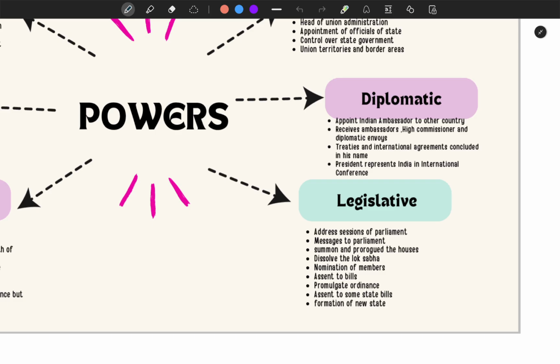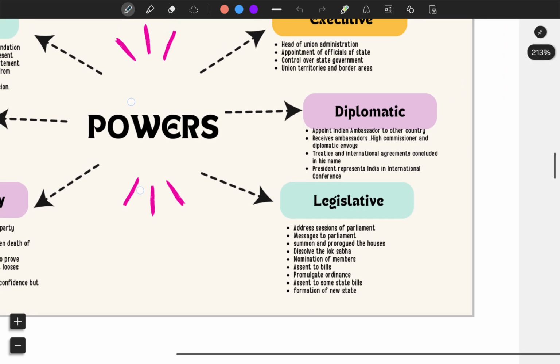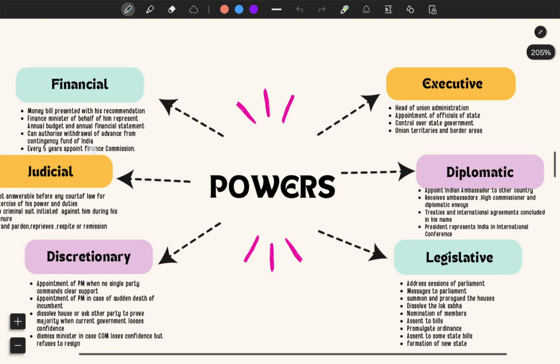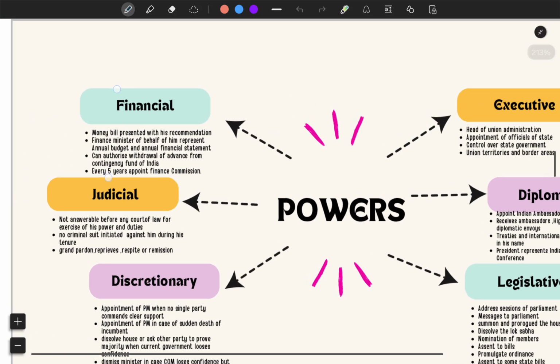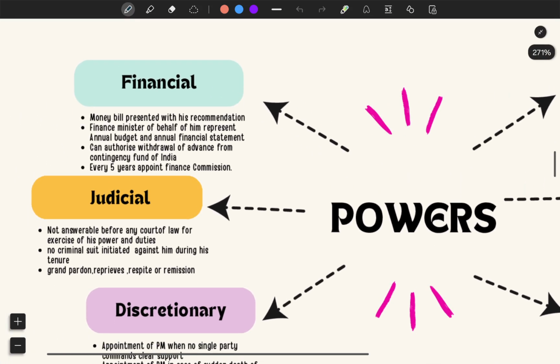When the governor keeps certain bills reserved for the President to look upon, then he sees whether he has to give assent to that bill or not. And formation of new state. If any new state has to be formed, the president has to sign that ordinance to make it an act.